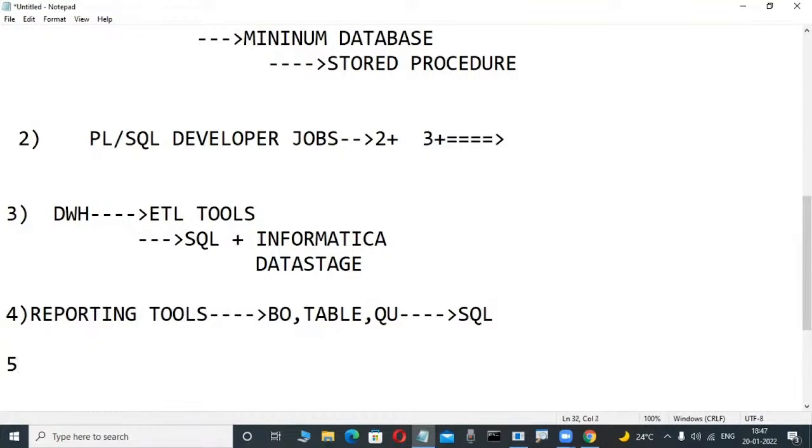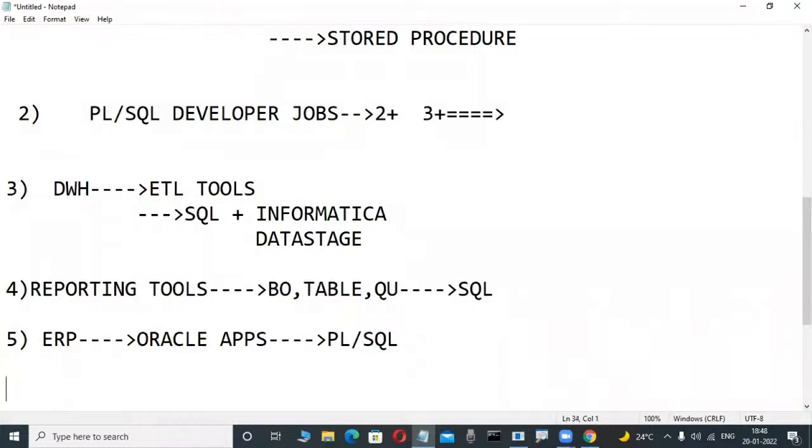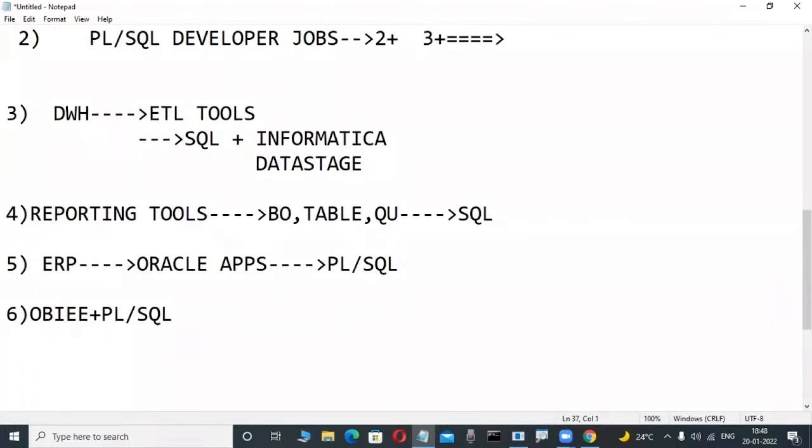Again, suppose some programmers are interested in the ERP side, Oracle Apps. Oracle Apps is an ERP, same like SAP. Oracle Applications 11i is there. These persons need very good knowledge of PLSQL, so they also learn these courses. Again, OBI programmers are there. OBI is a product, and there are jobs with PLSQL. Those persons also learn these courses.